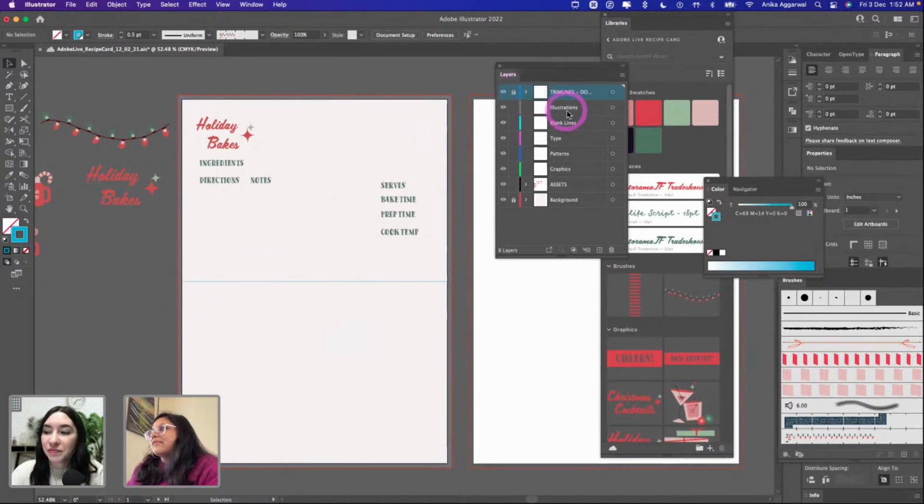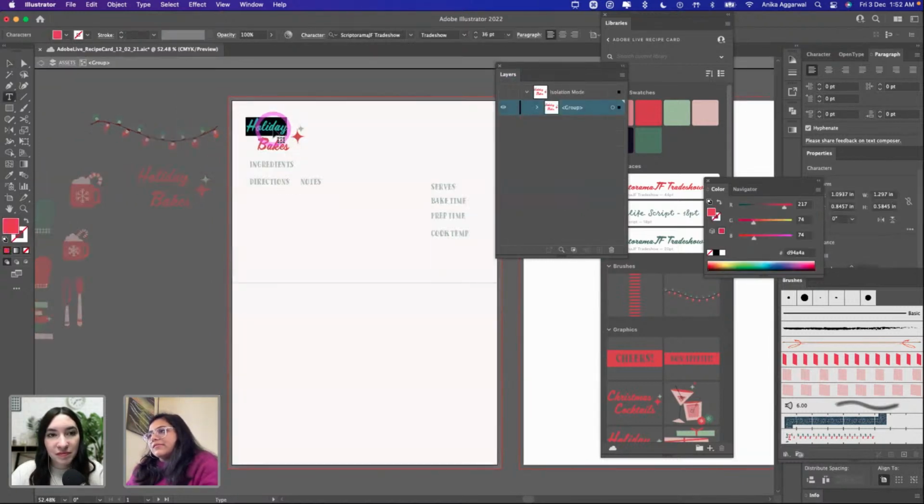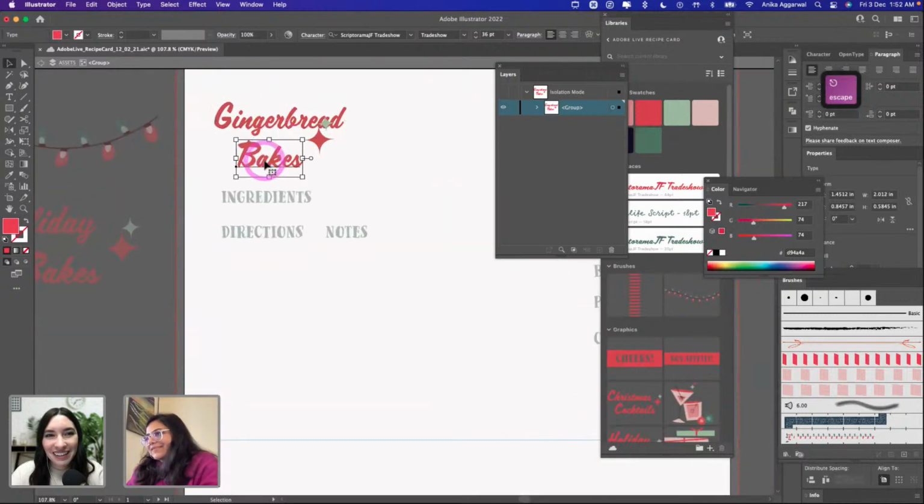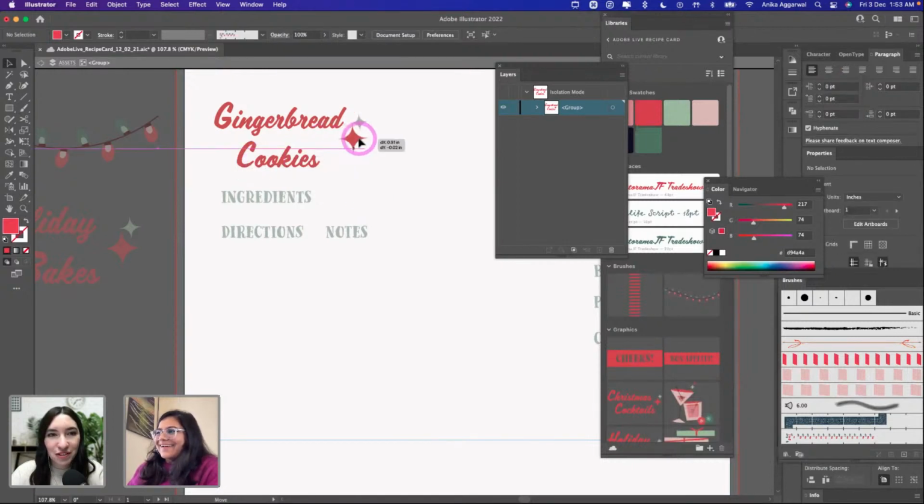Let's hide the trim lines now, and let's go to illustrations. So since this is gingerbread cookies, maybe we need some ginger. Oh, wow. Did not mean to do that. Gingerbread cookies. Now you guys will see that I can't type. Talking and typing at the same time is hard.